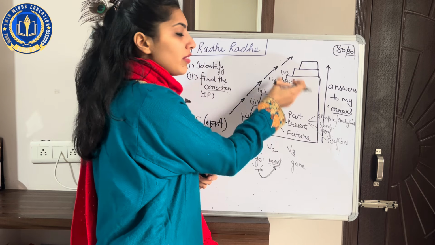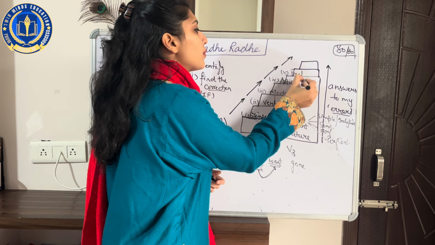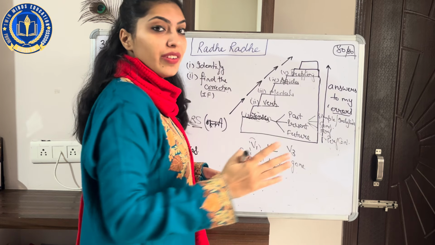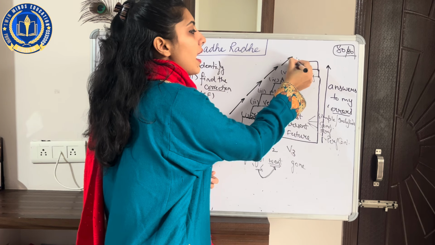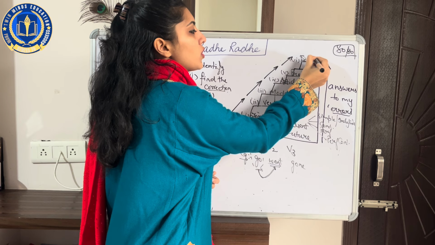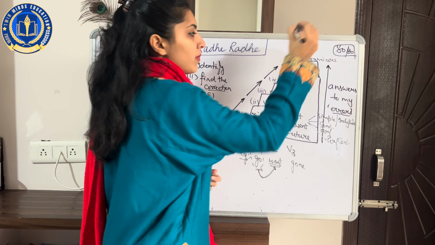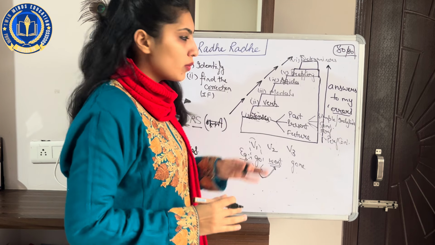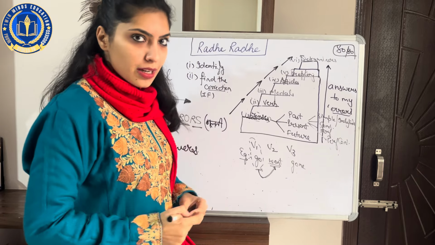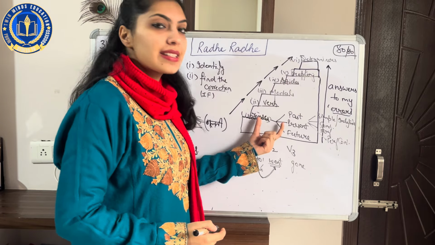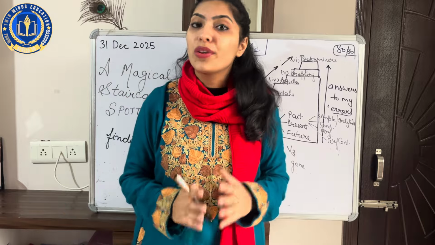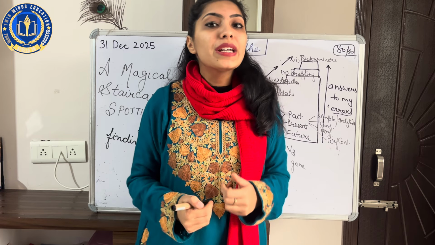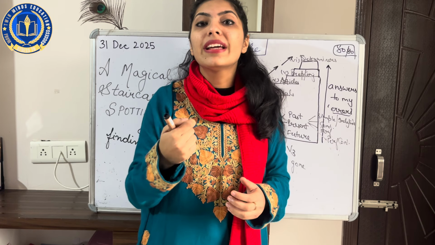Then if I don't find error in articles, I look for either prepositions or conjunctions. And even if I don't find errors in prepositions or conjunctions, I'll step to the next one, which is determiners. So in a nutshell, I have to be clear with all these minimum six staircases, and mark my point. If you are clear with these six staircases, you will definitely spot the error. It's not an impossible task. It seems to be. Why? Because when we look over to the sentence, we look at it in a hurry.